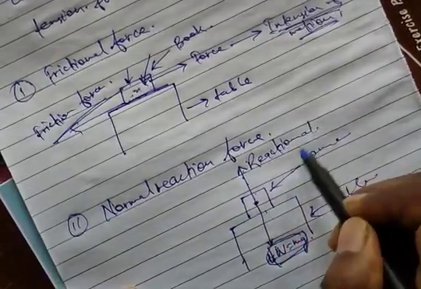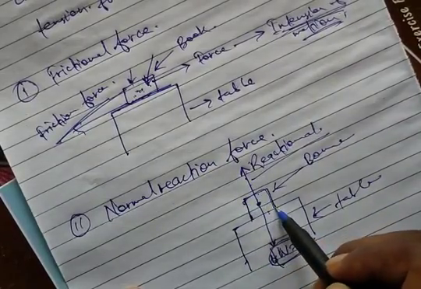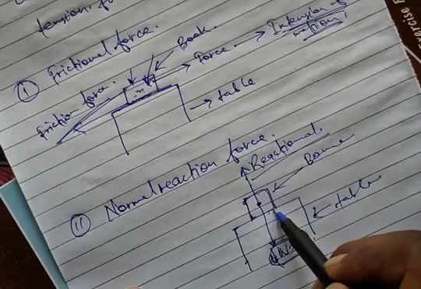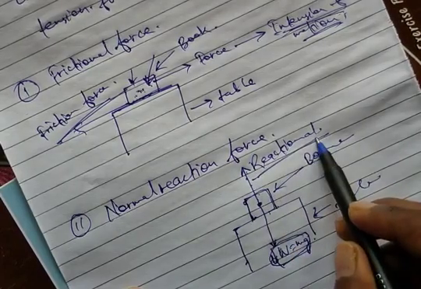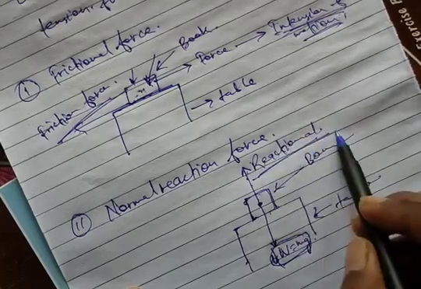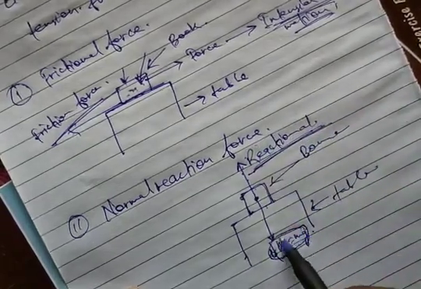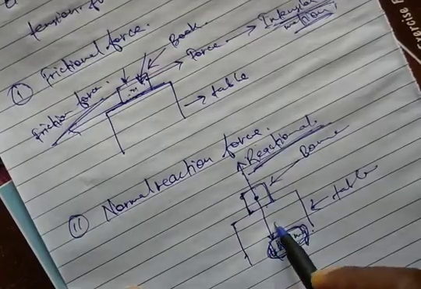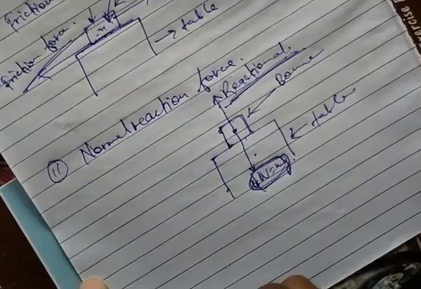And this reaction always occurs when the two bodies are in contact. If two bodies are not in contact, then reaction force will not occur. Okay, this is the reaction force, which is equal to the action force. Is it clear? Clear.